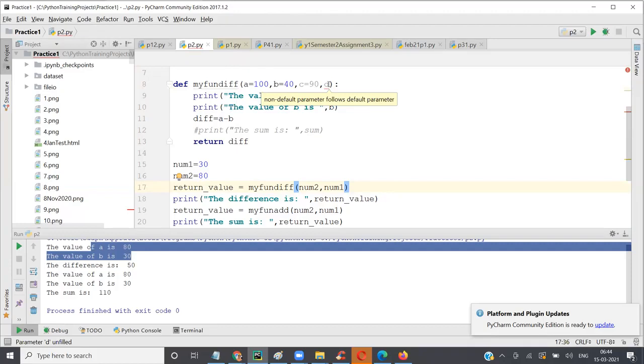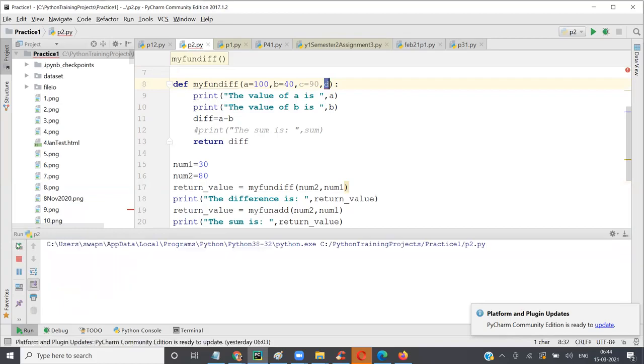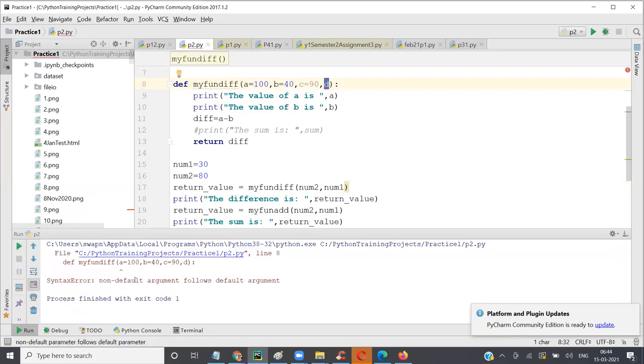So by logic, you cannot have default values before your non-default or required values. These are called default values, and this is called a required value. So if I run it, it's going to give me an error, because default values have to start from the right. If you're making one default value, it has to be D. Now the error will not come.